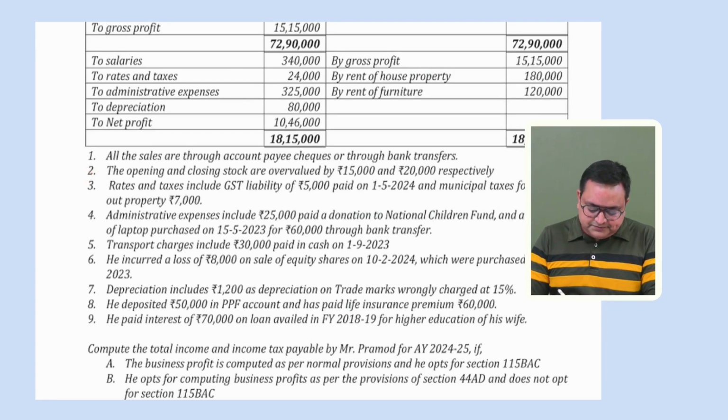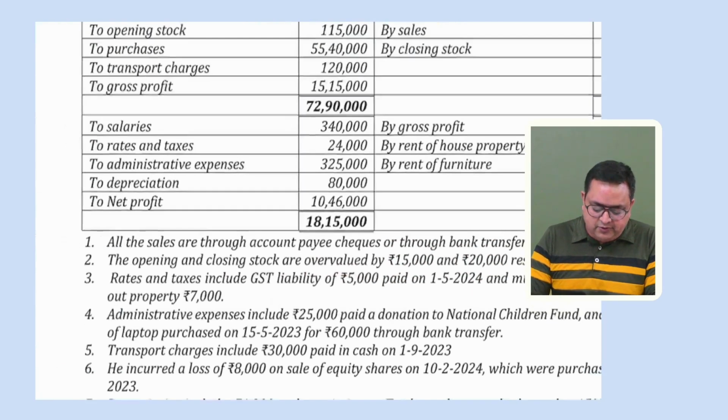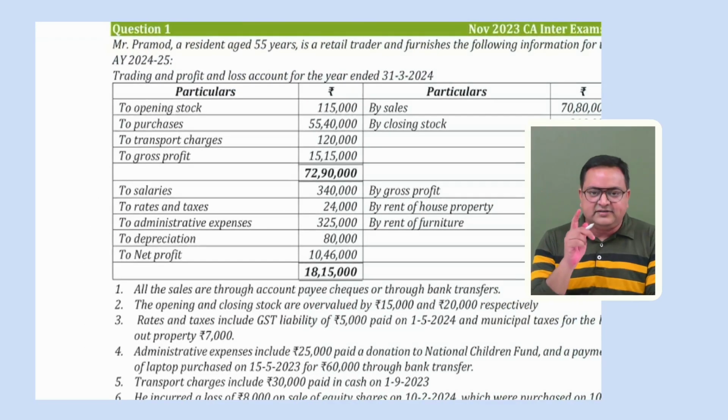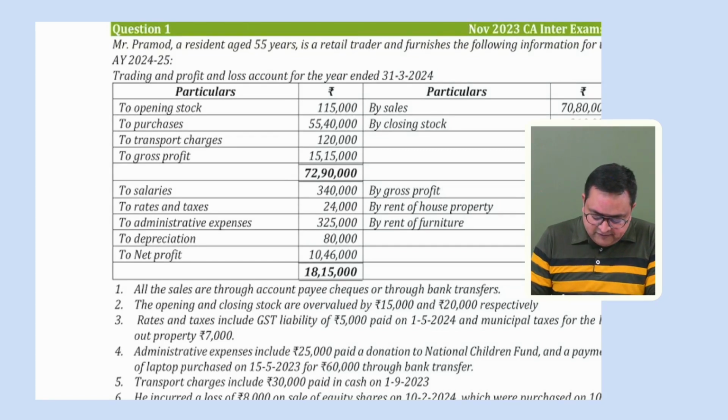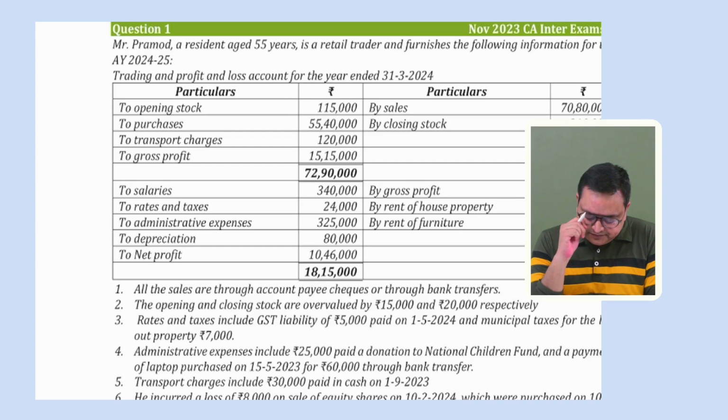Second point says opening and closing stock are overvalued by 15,000 and 20,000 respectively. So 15,000 is opening and 20,000 is closing, and they are overvalued by this amount. Okay. So let us understand first how we will proceed with this particular adjustment, because this adjustment is quite common in the questions.